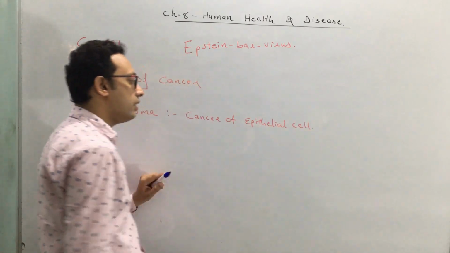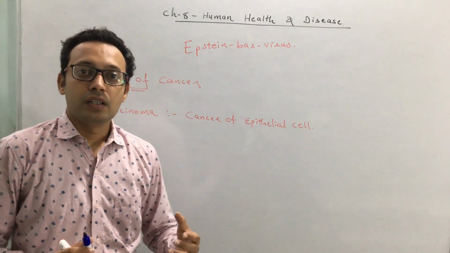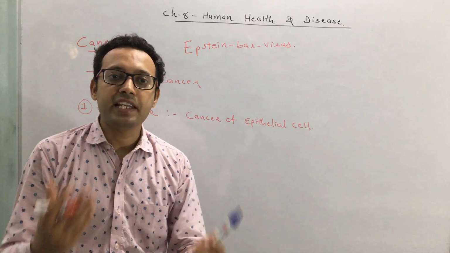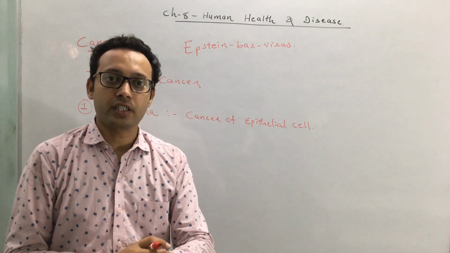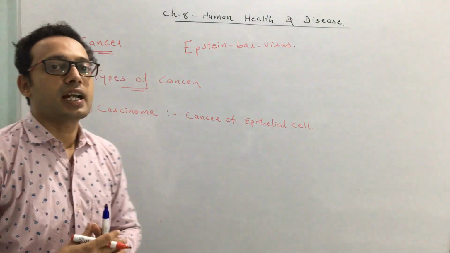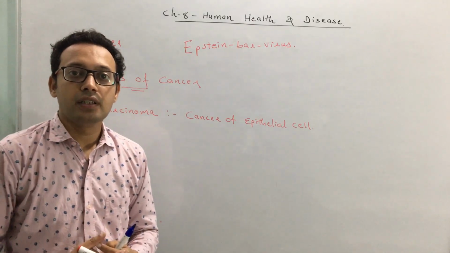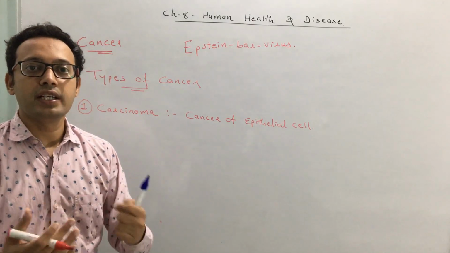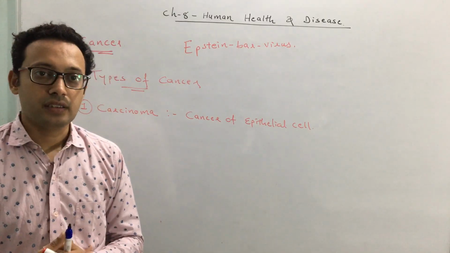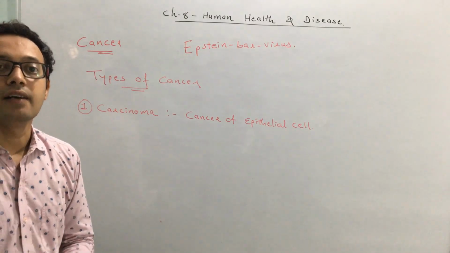The epithelial cell forms the boundary of any organ, whether it's an internal organ or external organ. So the cancer of this epithelial cell is called carcinoma. For example, lung cancer is an example of a carcinoma, or you can say intestine cancer, because here the epithelial cell gets affected.